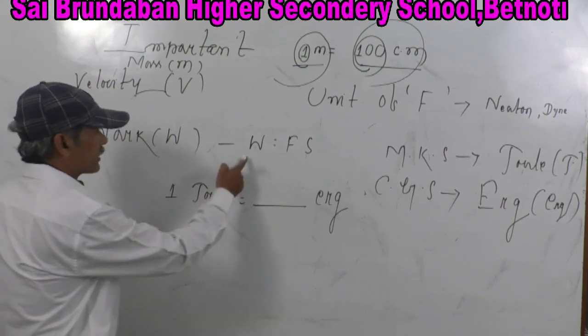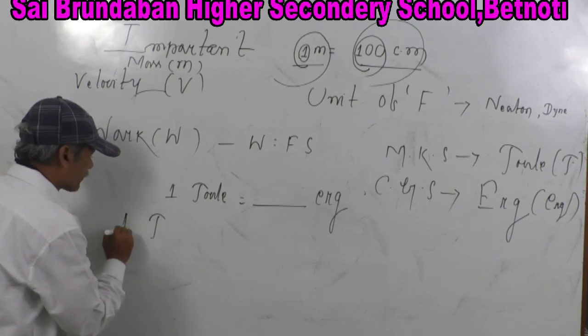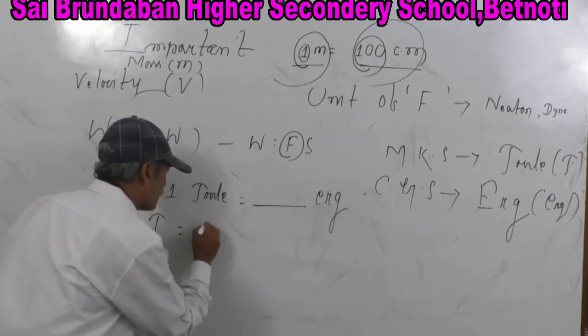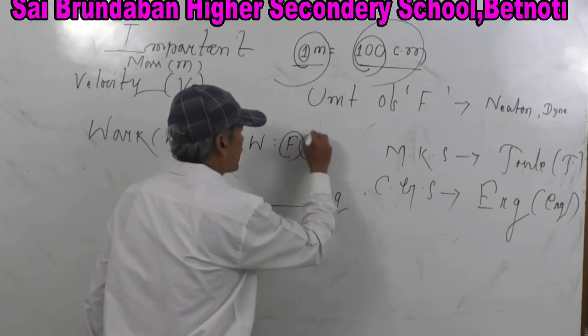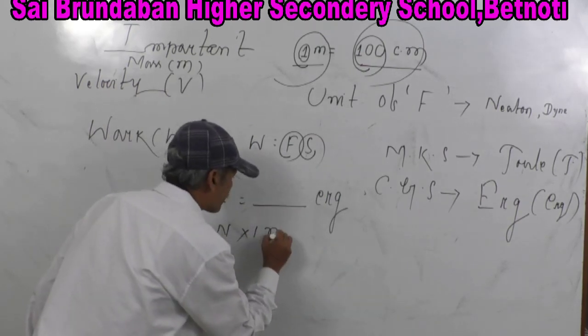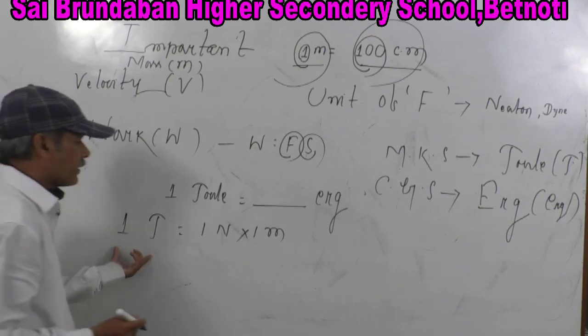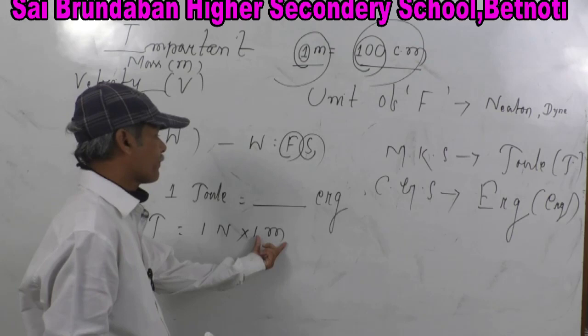It's very simple. W is equal to Fs. So write down 1 joule is equal to, here F stands for force, 1 Newton into, this is the distance, 1 meter. So now 1 joule in MK system can be expressed as 1 Newton into 1 meter.